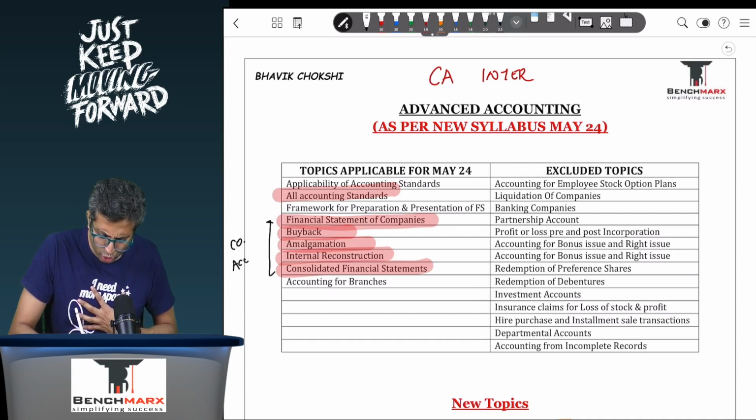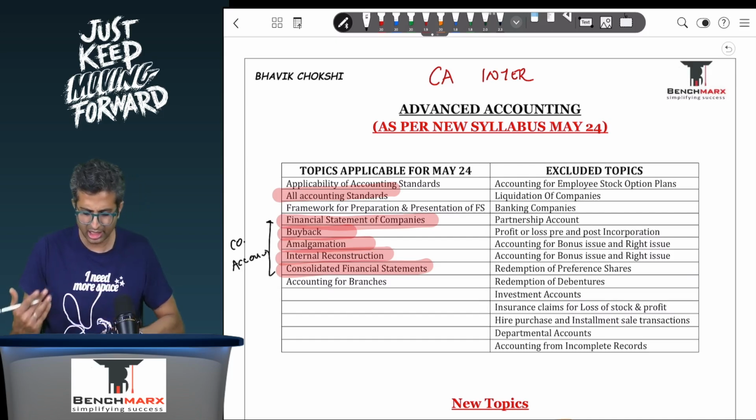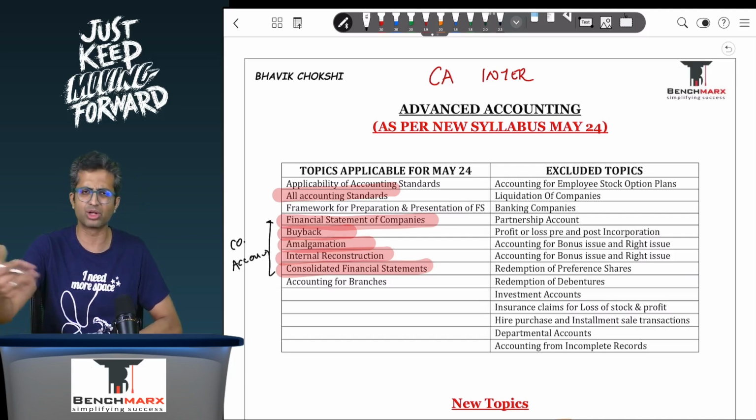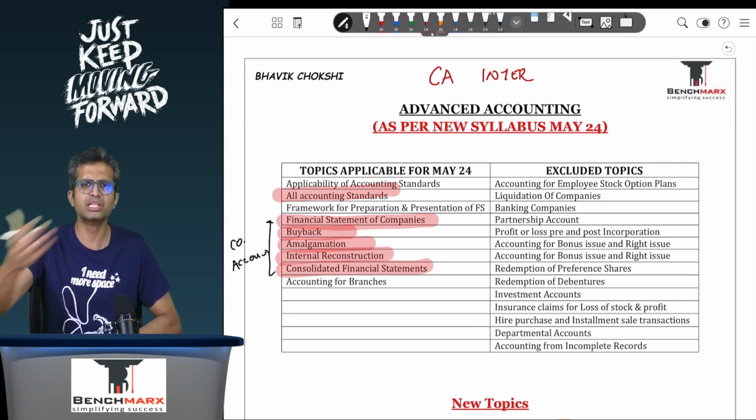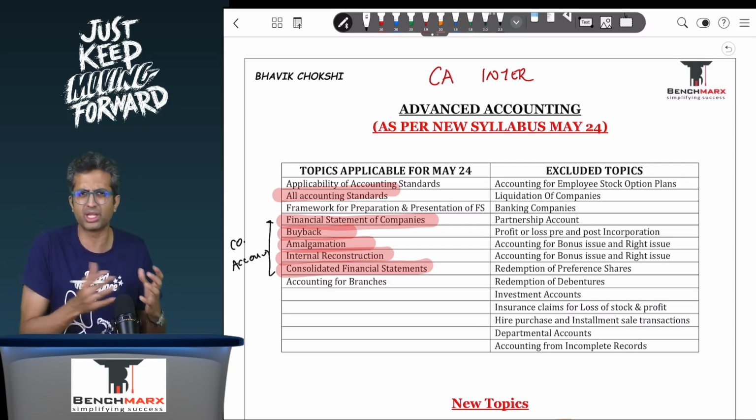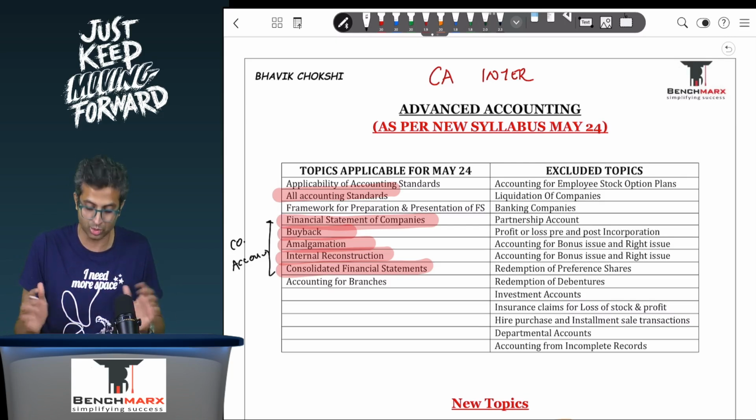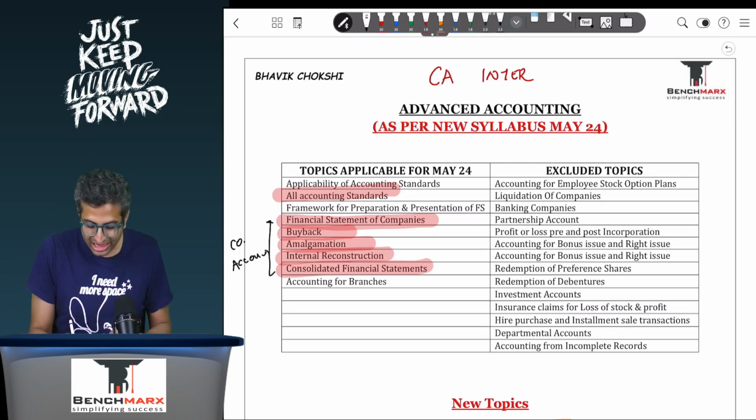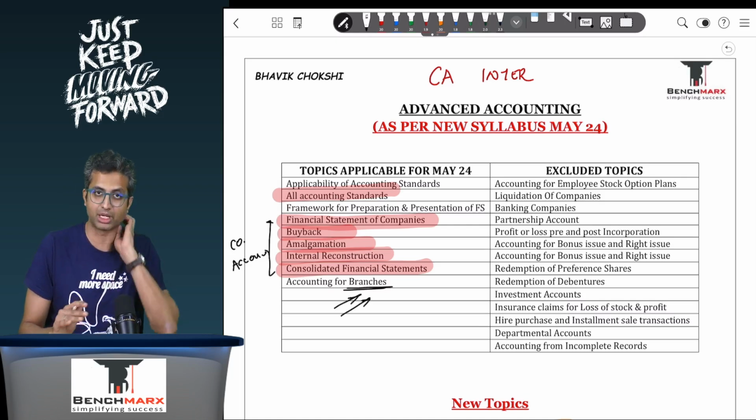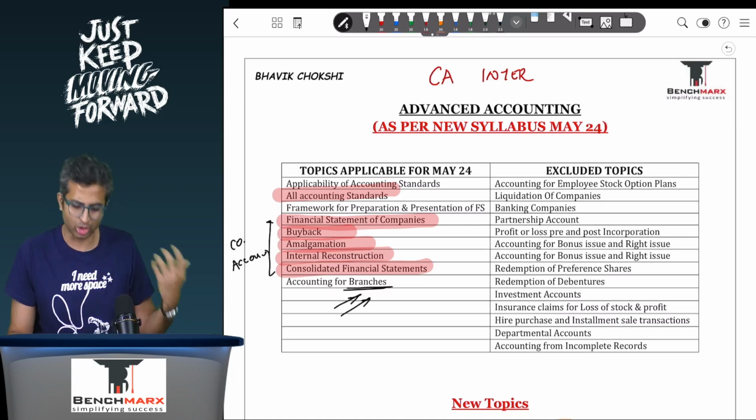The other 2 topics, if you go to see, are applicability of accounting standards and framework of presentation of financial statements. So these were there earlier as well. They still continue to be there, relatively less important. So these are all company account chapters which are there. And the only non-company accounts chapter which is still continuing is accounting for branches. So you will definitely get a question on accounting for branches.